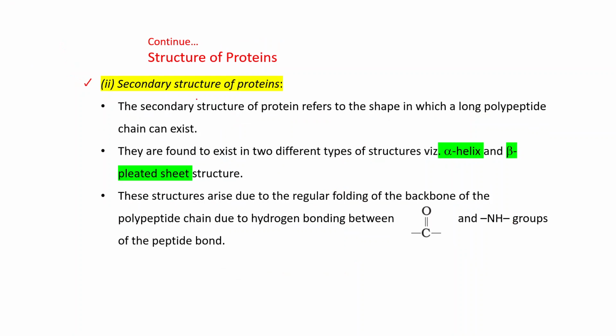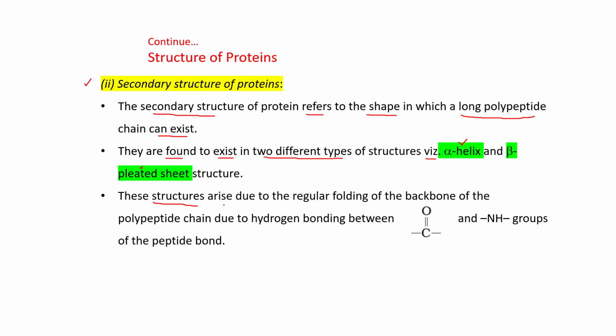Secondary structure of proteins. The secondary structure of proteins refers to the shape in which a long polypeptide chain can exist. They are found to exist in two different types of structure, namely alpha helix and beta-pleated sheet structure.